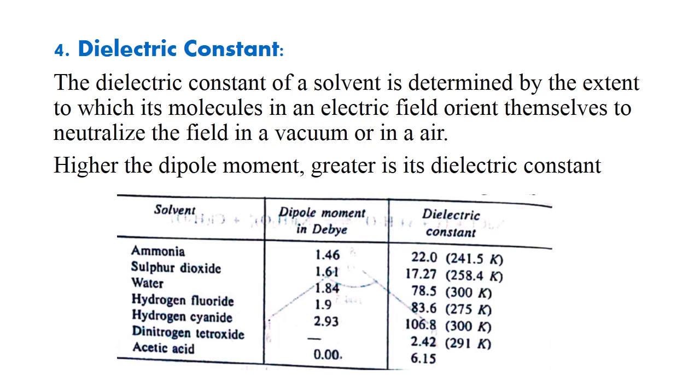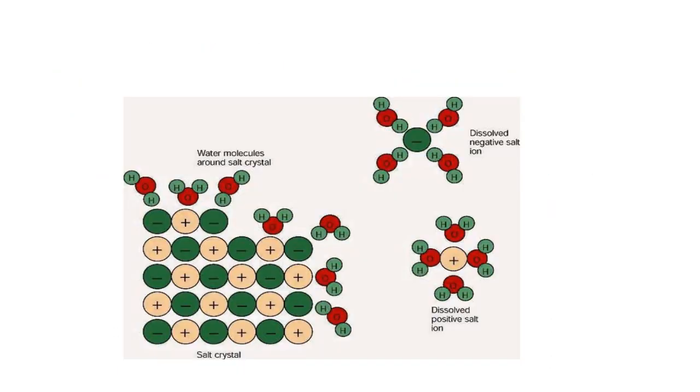Next factor is dielectric constant. The dielectric constant of a solvent is determined by the extent to which its molecules in an electric field orient themselves to neutralize the field in a vacuum or in the air. Higher the dipole moment, greater is its dielectric constant. Below this table, there are some of the solvents where dipole moment and dielectric constant are given. Now, how does NaCl dissolve in a polar medium?